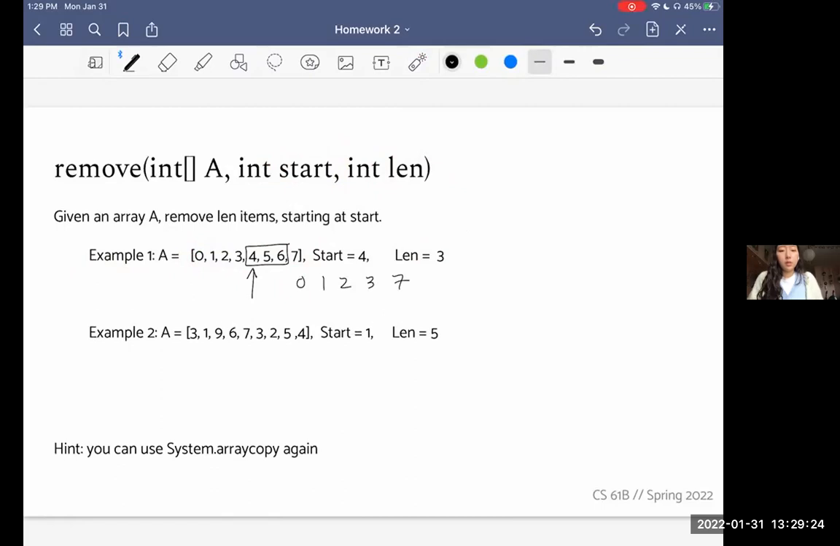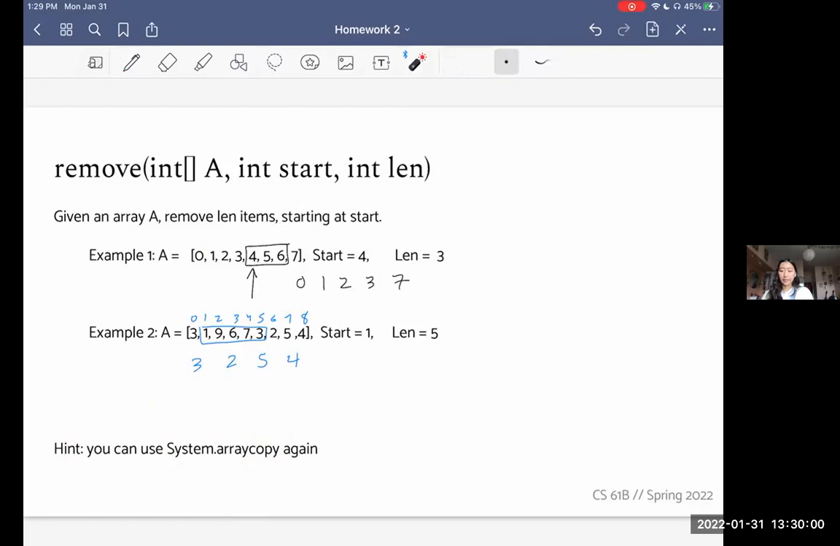For the next example, we're going to start at index 1. And remember, we're 0 indexed, so it's 0, 1, 2, 3, 4, 5, 6, 7, 8. And so this is the starting index that we're going to remove, and we're removing 5 elements here. And so the result that you should return would be 3, 2, 5, 4. Again, you should use System.arraycopy. And just like catenate, this method is not meant to be super complicated. It's mostly just working with the array length and figuring out the correct arguments to call this method with.